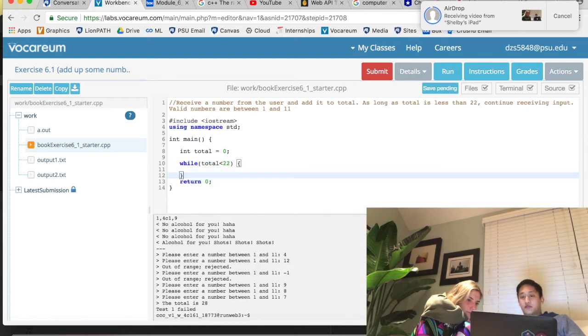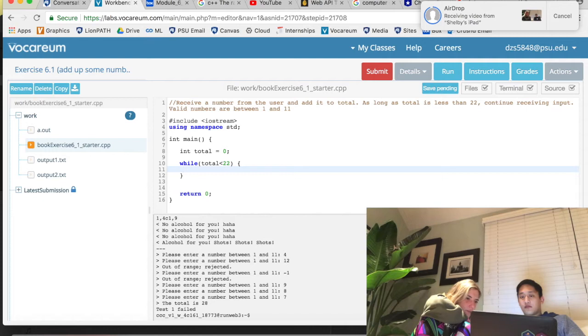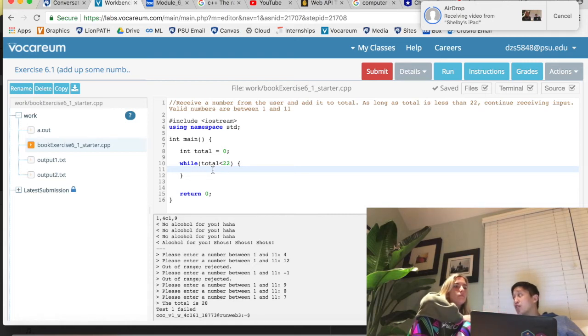So it can only do it that many times? No, it's just as long as total is less than 22. This could technically execute infinite times if I don't ever update total. So what does the 22 mean? Think of the 22 as the thing we're testing for, the same idea as 21. When you're talking about while, it's either going to be true or false. Either you're younger than 21 or you're over 21, there's no in between. Exactly. In this one, the total is either less than 22, in which case we execute anything inside the while loop, or it's 22 or over and then we break out of it.